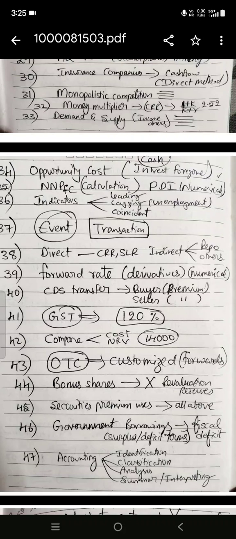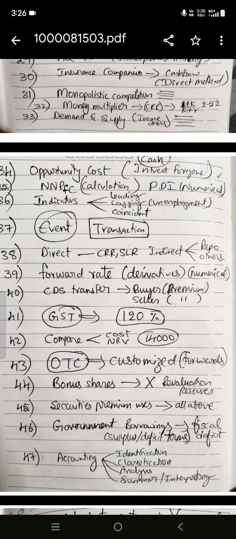And what is the basic definition of event and a transaction in the government context? See, transaction means anything which involves money. Event means anything, it can be, but does not involve a money transaction or money exchange. And CRR and SLR are direct tools, and indirect tools are repo and other tools. I remember this.